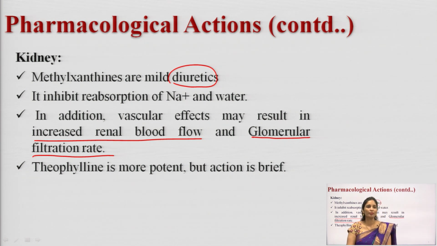What is the action of methylxanthines on the kidney? They have a mild diuretic action and inhibit the reabsorption of sodium and water. In addition, they have vascular effects. What vascular effects can you see with methylxanthines? They increase the renal blood flow and increase the glomerular filtration rate.